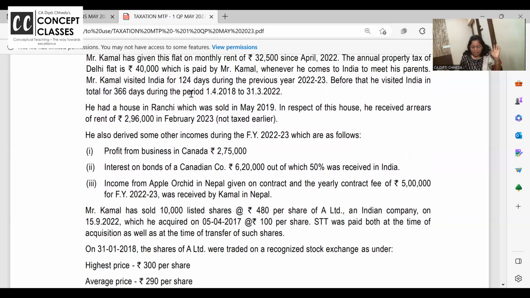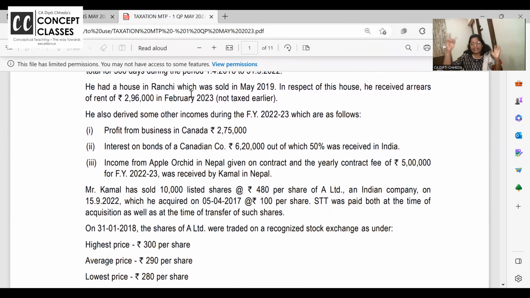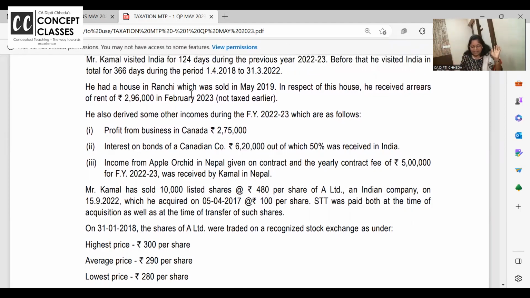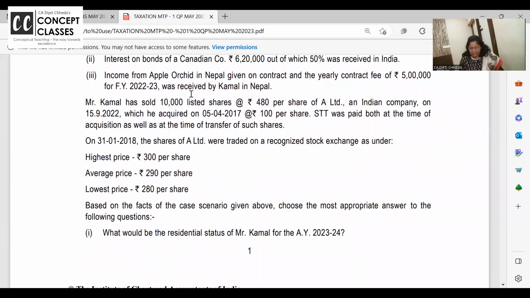He has also derived some other income during financial year 2022-23, which are profits from business in Canada, 275. Interest on bond in Canada, out of that 50% is received in India. So what is received in India is taxable, even if you are not resident and all. Income from apple orchard in Nepal. Okay. Kamal has sold some shares in India and there is a capital gain. Based on the facts of the case given above, choose, keep patience. I can start solving question number 2 onwards, which are very easy and very scoring.